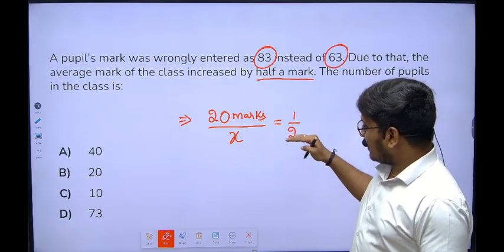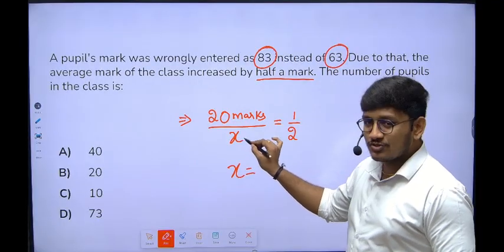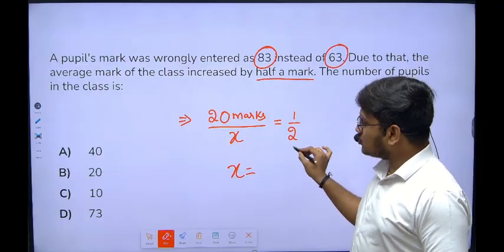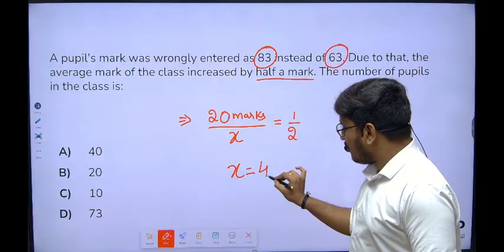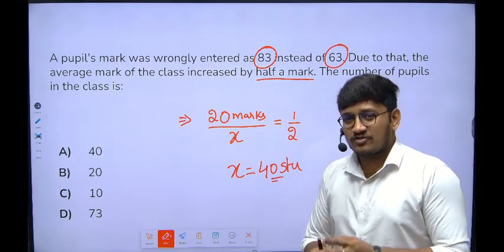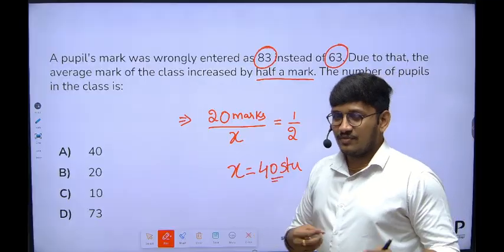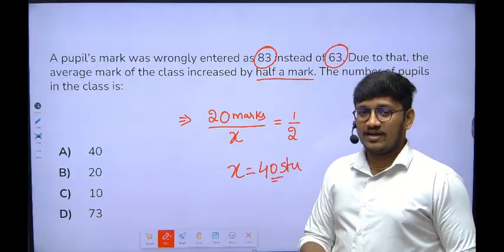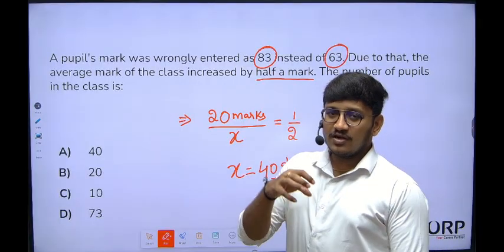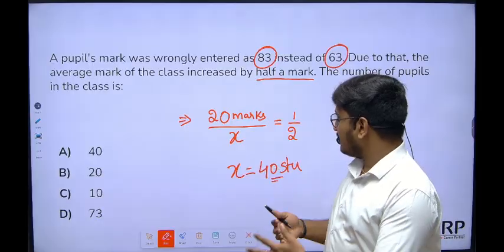If you are able to solve this, you will get the x value, the number of students, which we assumed as x. So x will go to the right-hand side, and the denominator will become... This is one way of solving, but the solution depends on the equation, and you might not get the same kind of logic in the examination. So if you understand the logic properly, there is no need to bother about considering these x equations and all these things.